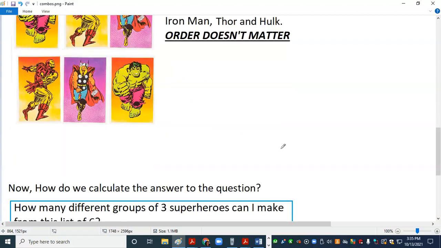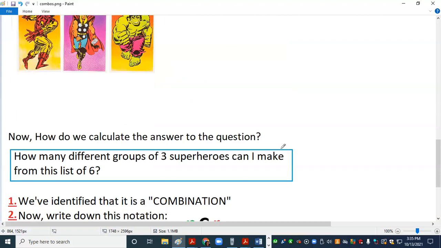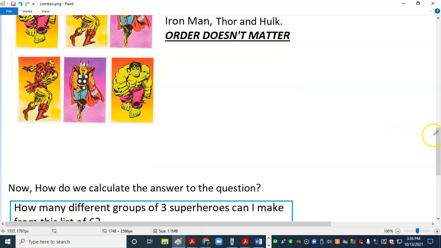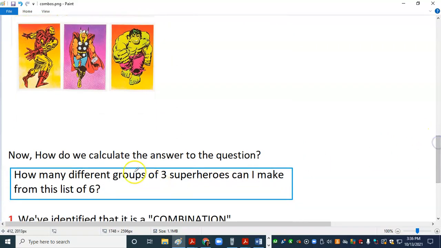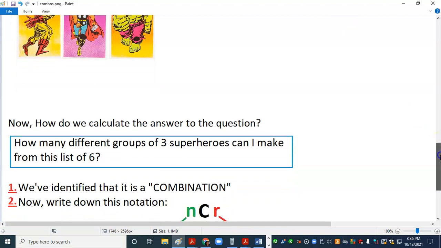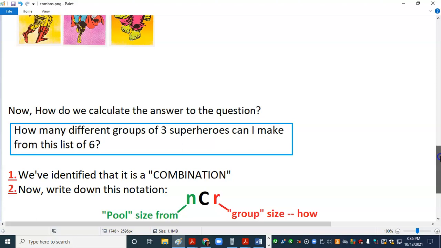Now how do we calculate the answer to the question, how many different groups of 3 superheroes can I make from this list of 6? Now here's the easiest and most straightforward way to do the problem. We're going to use a GED calculator, the TI-30XS. But first, we've already done the first step. We've identified that it is a combination because the order doesn't matter, CD.